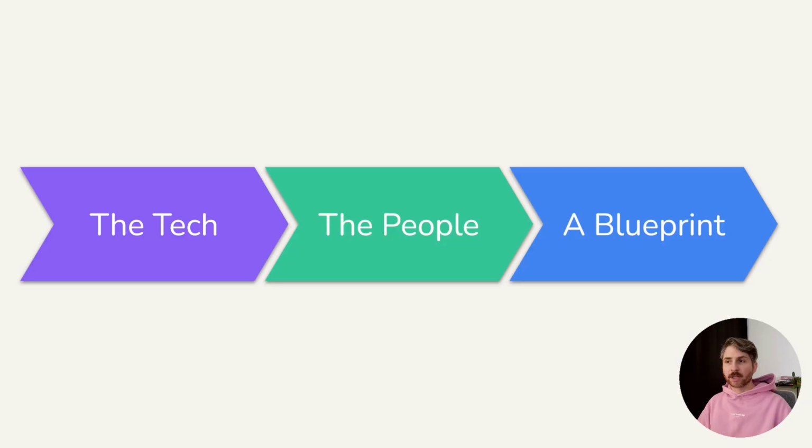The presentation is split in three phases that we can see here: the tech, the people, and the blueprint. The audience is usually people that want to implement test automation inside their existing team, or maybe you already have automation, but you're not sure exactly in which direction you want to go. So hopefully this talk can help you give a direction to where you should go, or at least confirm that the path you're taking is the right one, or at least a good one. So let's jump into it.